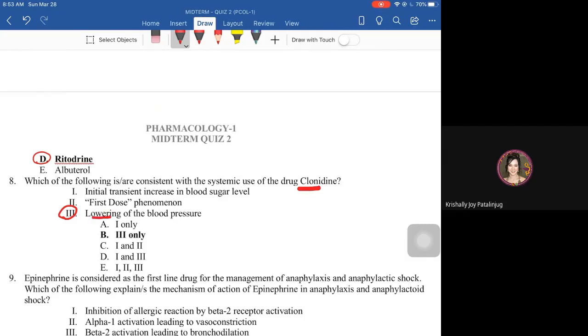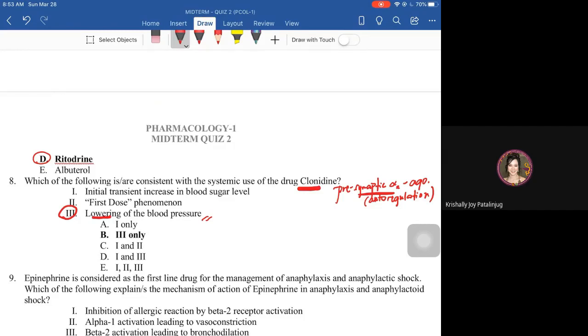Take note, this is a presynaptic alpha 2 agonist. Recall, activation of presynaptic alpha 2 receptor causes autoregulation. So you know already what would be the effect. That would be negative sympathetic effect. Pwede siya for lowering blood pressure.